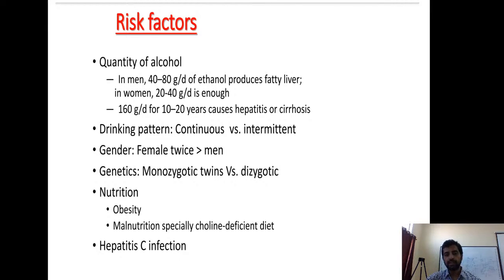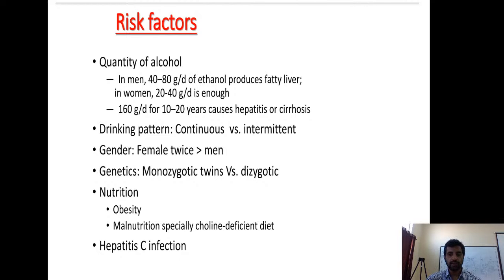See, when you talk about continuous versus intermittent, if it is the same amount of alcohol, for example, one guy is drinking some 140 grams per week continuously, and another guy is drinking the same 140 grams intermittently, then the intermittent guy is at more risk. With the same amount of alcohol, the intermittent guy is at more risk.